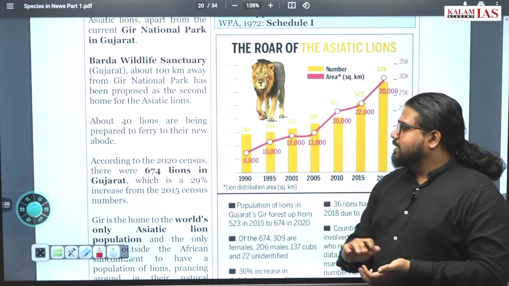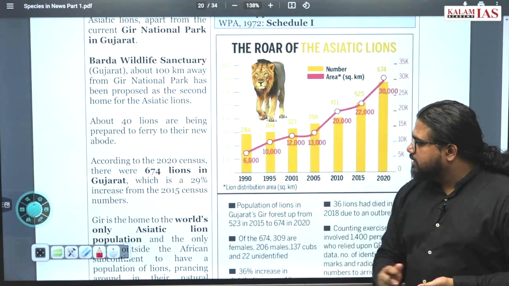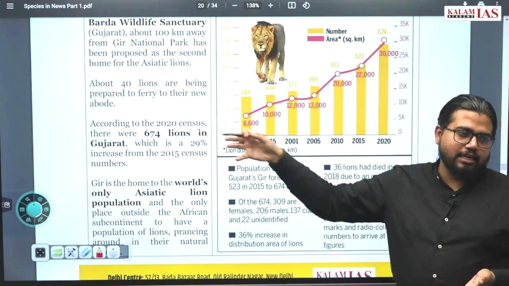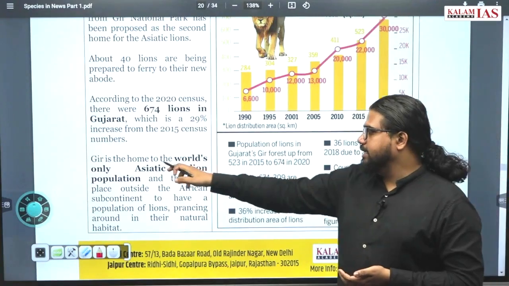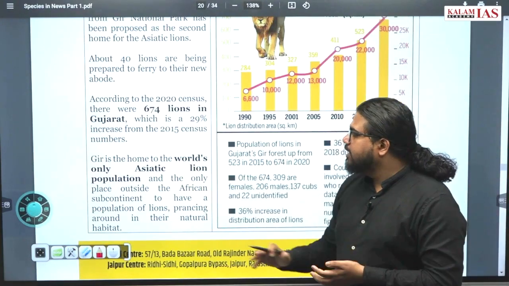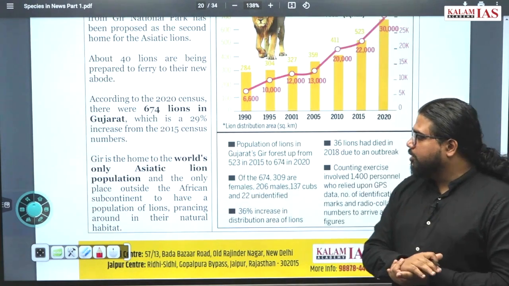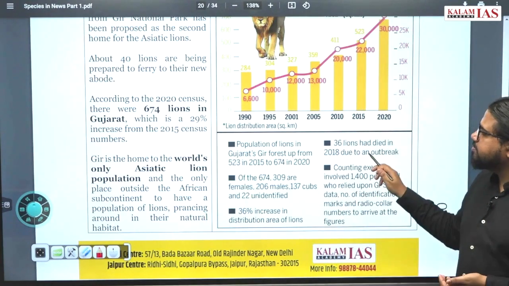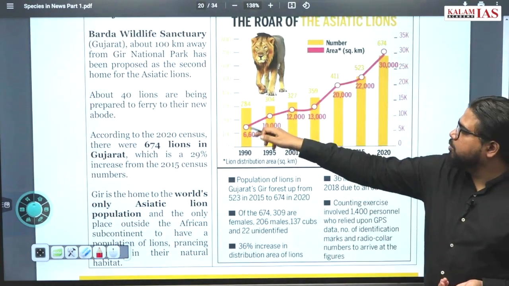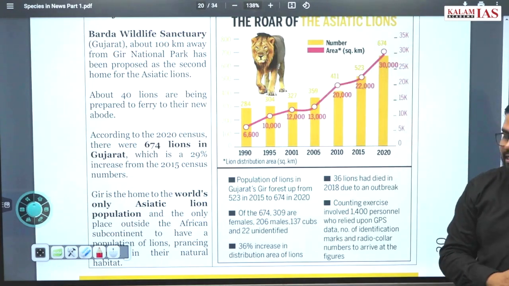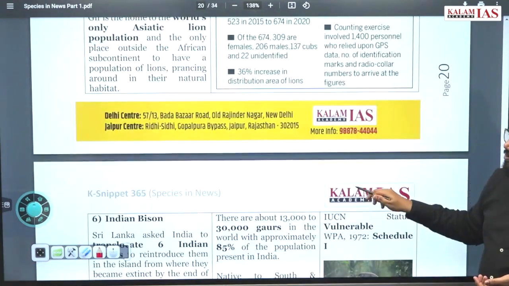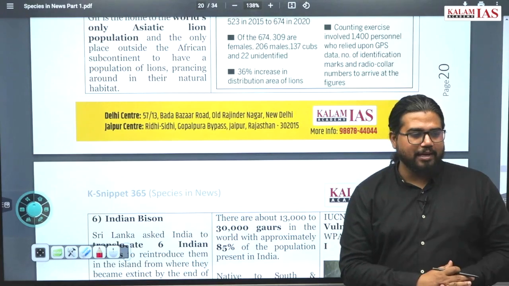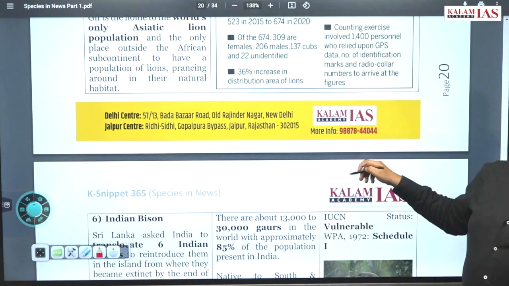According to the 2020 census, we have 674 lions in Gujarat, which is a 29% increase from 2015 numbers. This is why Gir National Park is getting overcrowded with lions. Gir is home to the world's only Asiatic lion population, and the only place outside the African continent to have a population of lions prancing around in their natural habitat. So the numbers, as you can see, have increased from 284 to 674. They are attacking nearby areas, and human-animal conflict issues are also coming up around the Gir National Park areas.